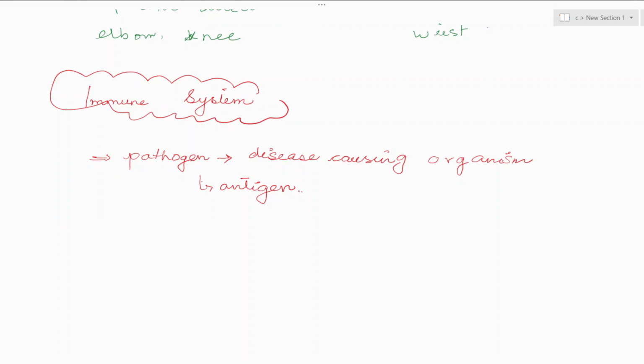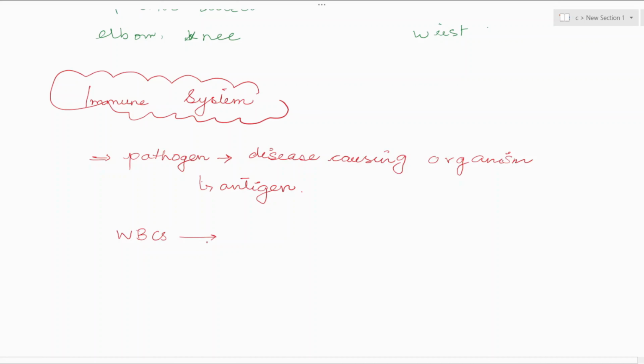Okay, let's say bacteria has a cell wall, ribosomes, cytoplasm, DNA. So many things are present in bacteria. But all these organelles cannot produce disease. Only a specific thing can produce a disease. So that specific thing might be DNA. So DNA is the antigen. Whatever part is causing a disease, that part is known as antigen. Done? Okay. So when they move in our body, it activates the white blood cells.